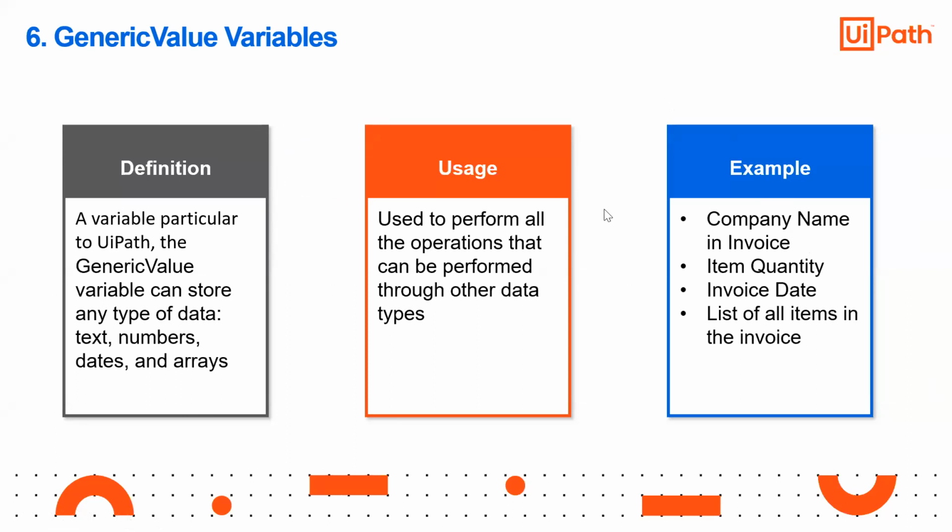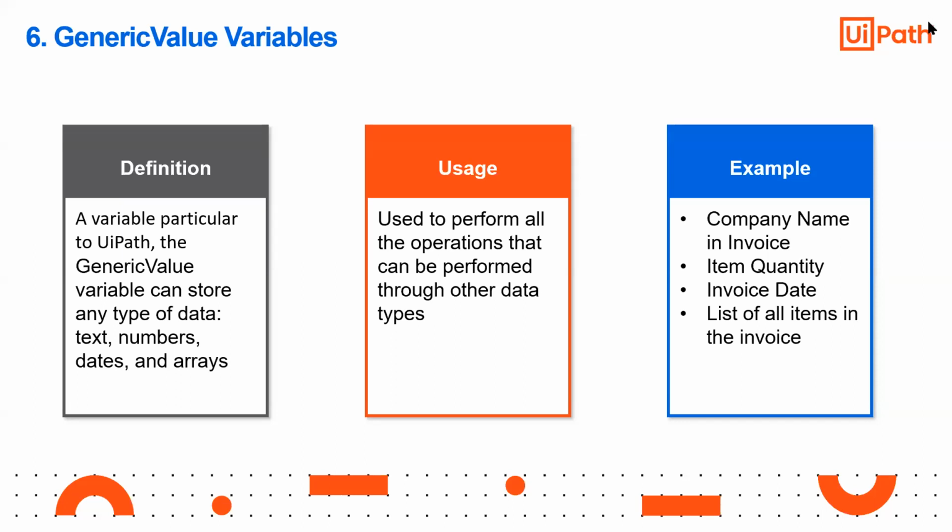Okay, right. So next is generic value variables. Generic variables are a variable particular to UiPath. So this can store any type of data. It may be text, number, dates, and arrays. Now when you create a variable by pressing Control K, rather than making it from the variable window, you have seen that the variable which is created is a generic value. It is not created as a string or text, integer or a data table, nothing. It is created as a generic value variable.